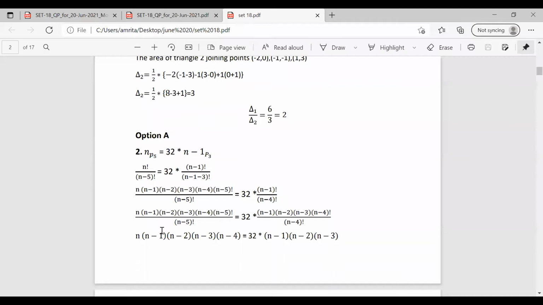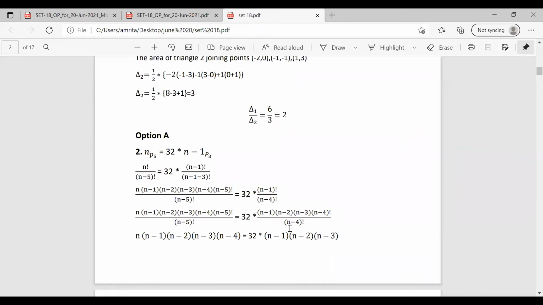We can write (n minus 1) factorial as (n minus 1) into (n minus 2) into (n minus 3) into (n minus 4) factorial, so that the (n minus 4) factorial gets cancelled out.